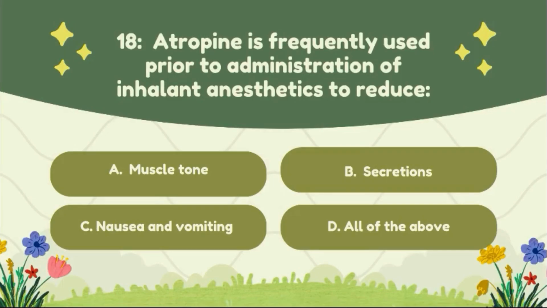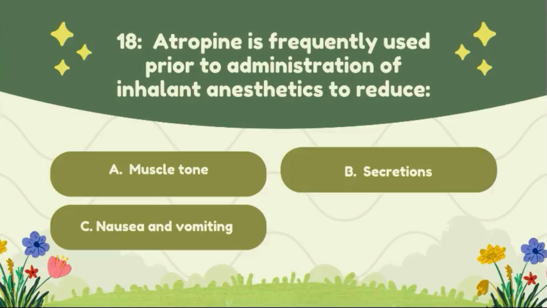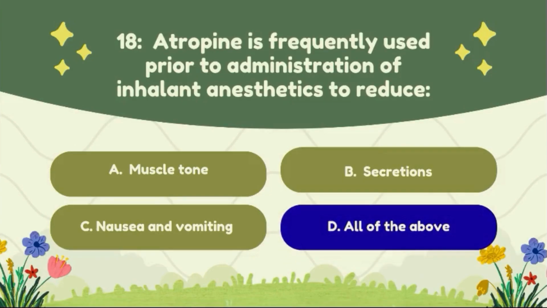Question number 18. Atropine is frequently used prior to the administration of inhalant anesthetics to reduce: option A, muscle tone; option B, excretion; option C, nausea and vomiting; option D, all of the above. The correct answer of this question is option D, all of the above.